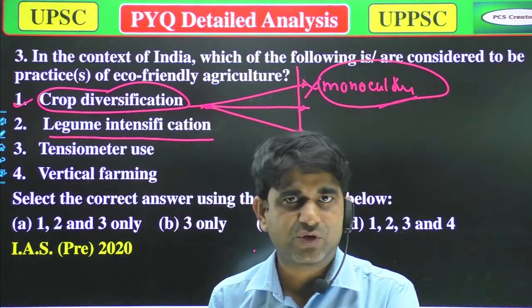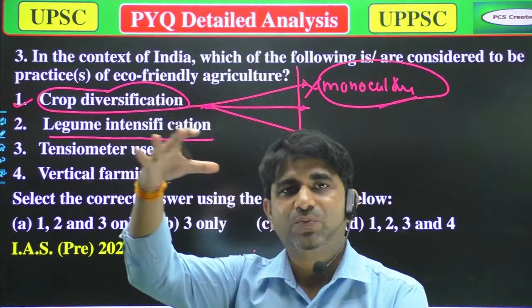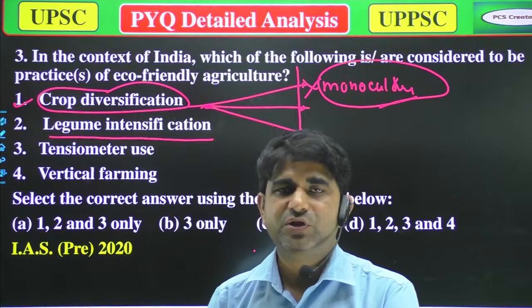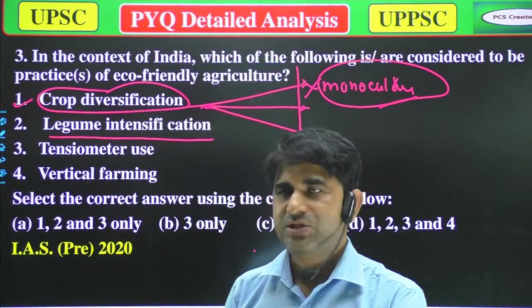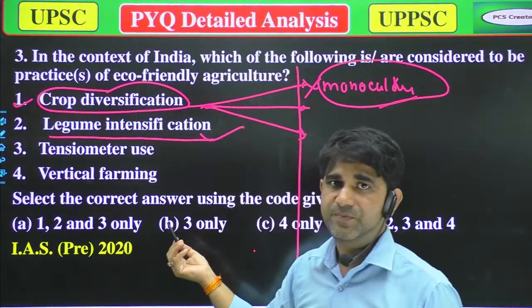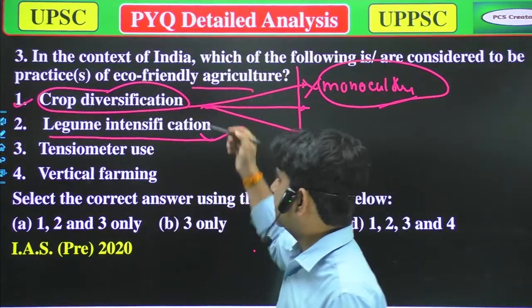By this process, they use the atmospheric nitrogen and change it into the form of nitrate, which the plant can use. So that's true that legume intensification is also eco-friendly.